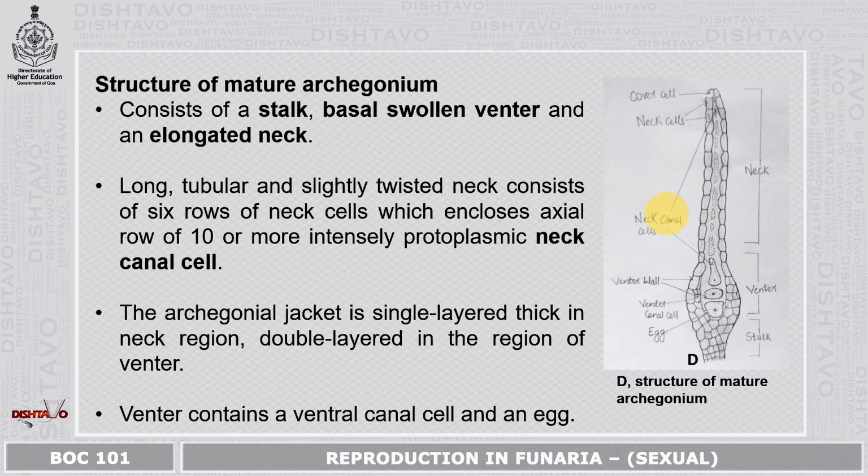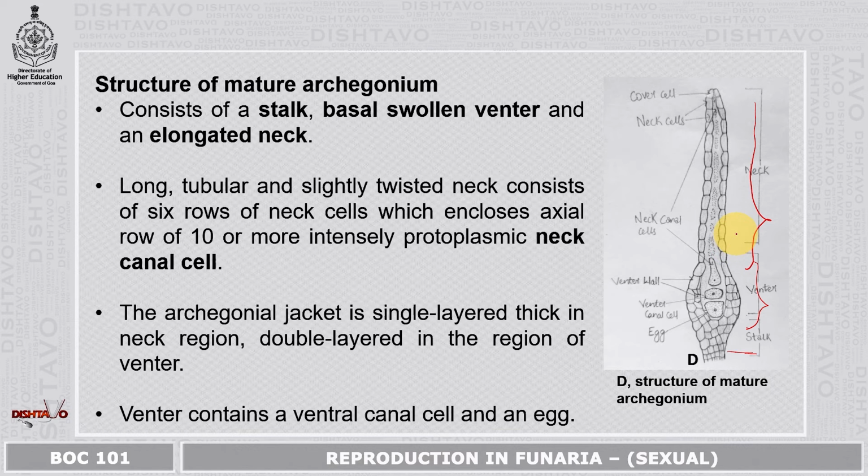Now the structure of the mature archegonium. In this diagram, you can see the structure of a mature archegonium. It consists of a stalk, a basal swollen venter and an elongated neck region. This neck is slightly long, tubular and looks like a twisted neck.